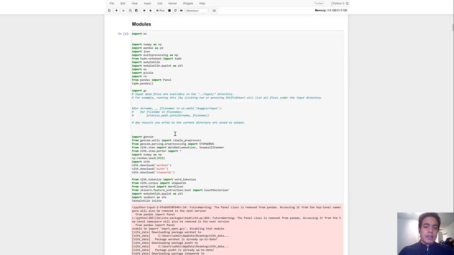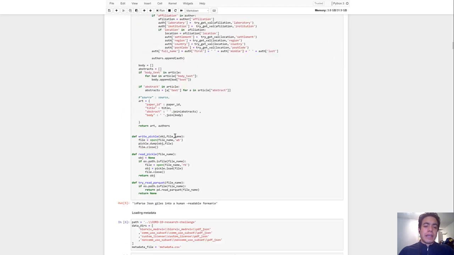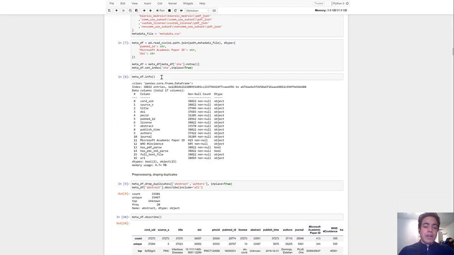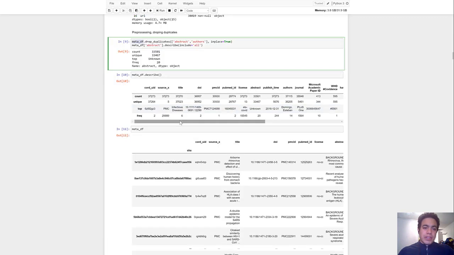In this exploratory data analysis, we can see we created the proper modules to parse the information that came from the metadata sets. We have over 38,022 entries. This metadata.csv file contains all the indexes and key information of the articles. This JSON format is an extract of a PDF version. As you can see here, after processing these units, we have over